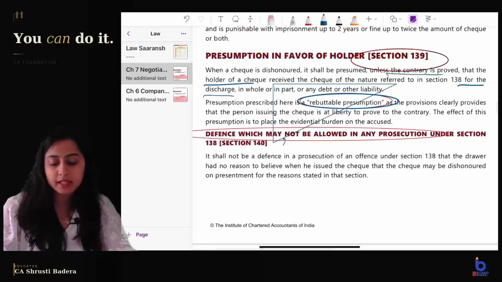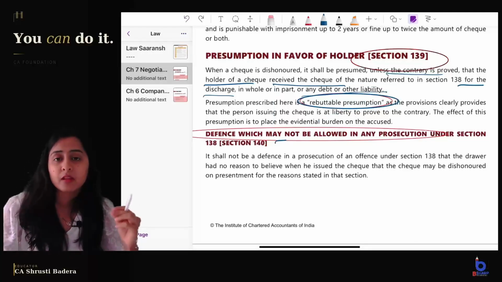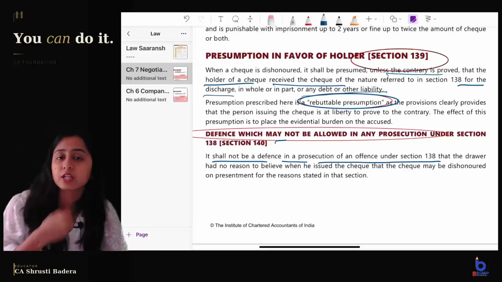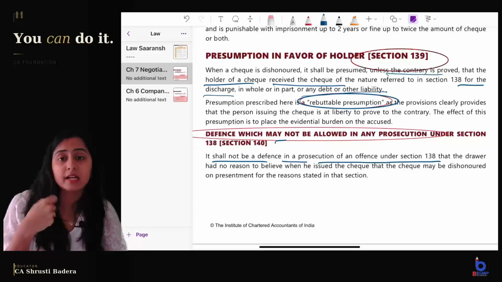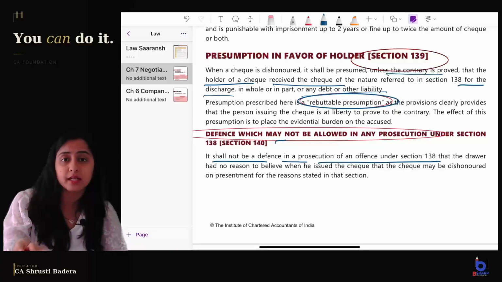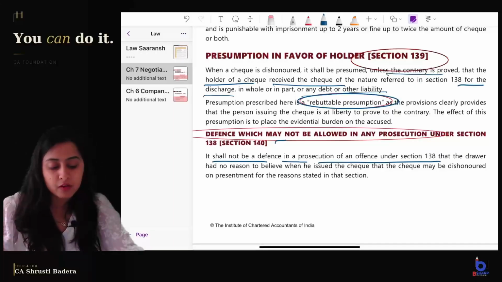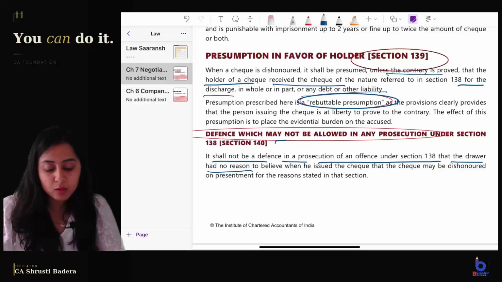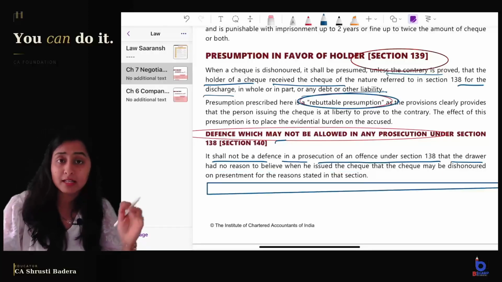And section 138 says that a defense for your own saving is not allowed. It shall not be a defense in prosecution of an offence under section 138. When a case is filed, when prosecution is happening under section 138, the drawer cannot defend himself by saying that he had no reason to believe, when the check was issued, that the check may be dishonored on presentment for the reasons stated in that section.